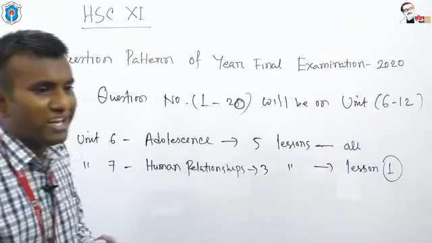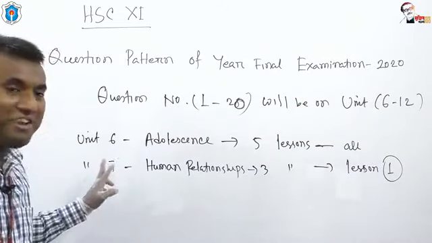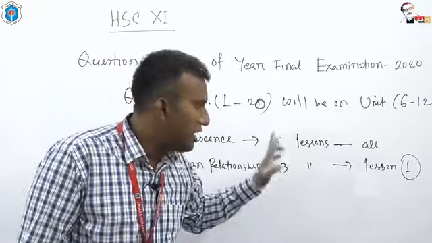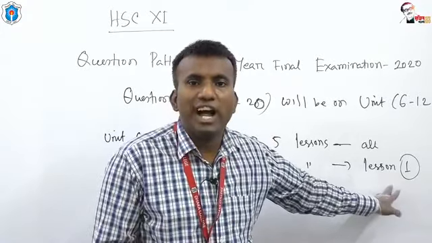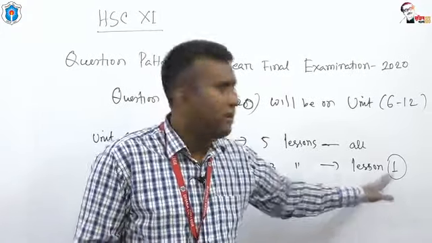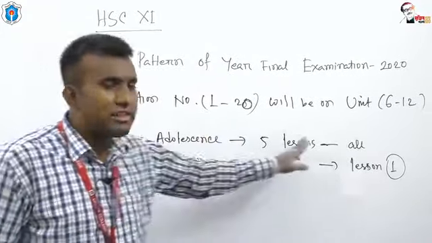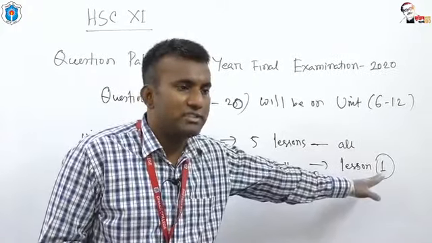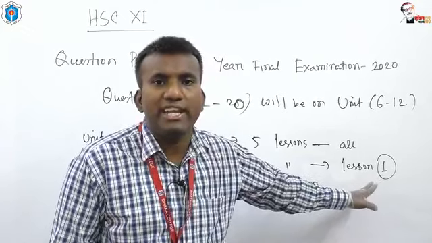Look at the board, my dear students. Under Unit 7, you have 3 lessons. Only lesson 1 is important here. Okay. For Unit 6, all the lessons are important. For Unit 7, only lesson 1 is important. And this lesson is written about etiquette and manners.